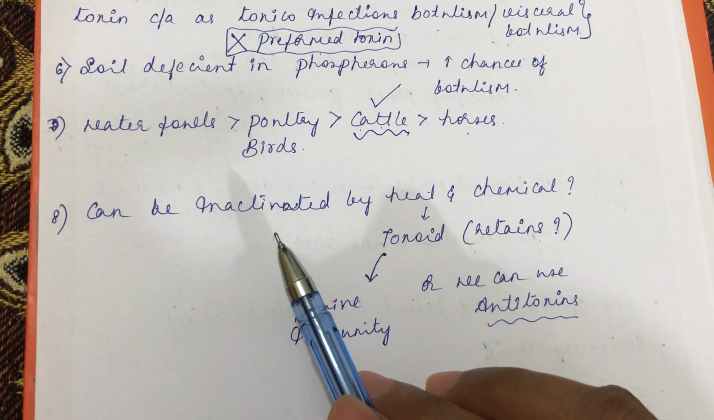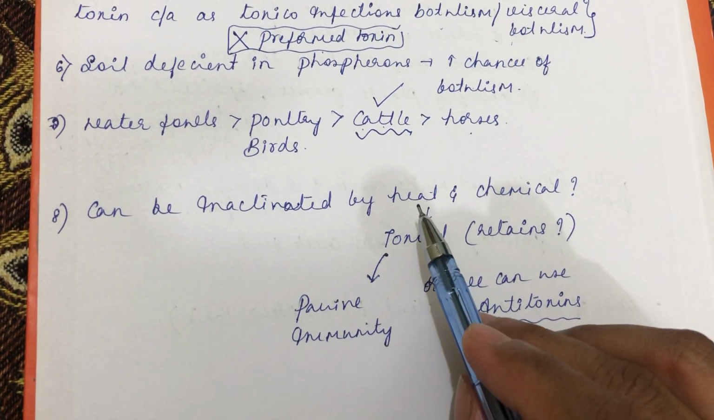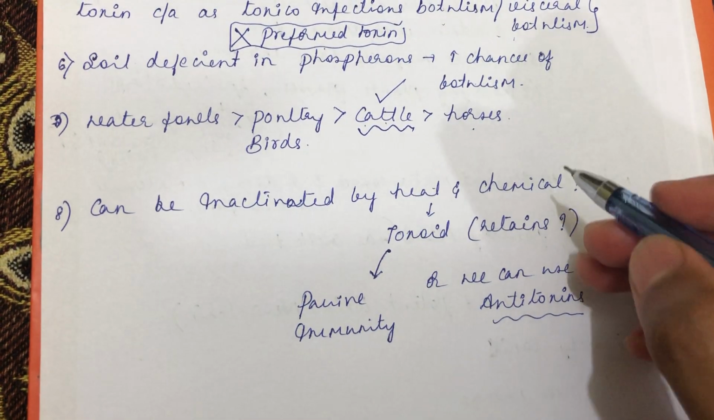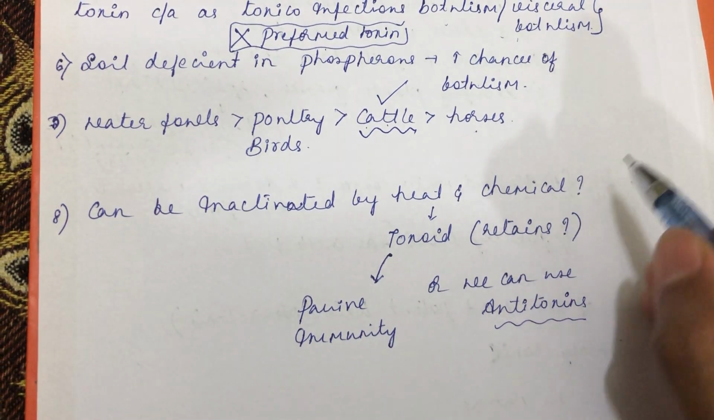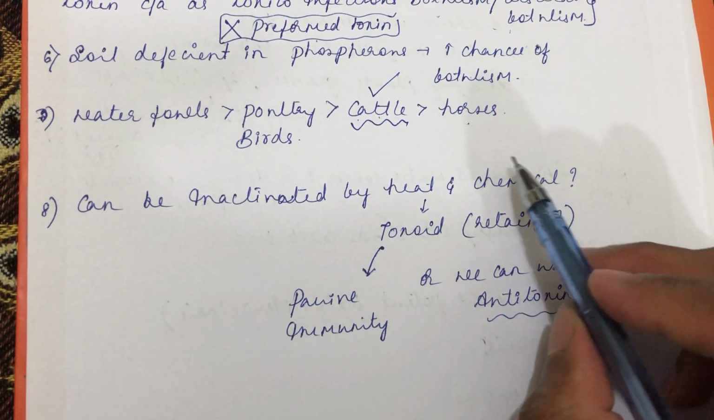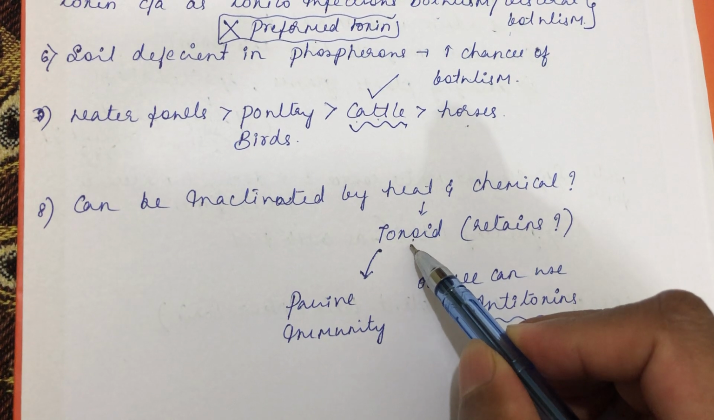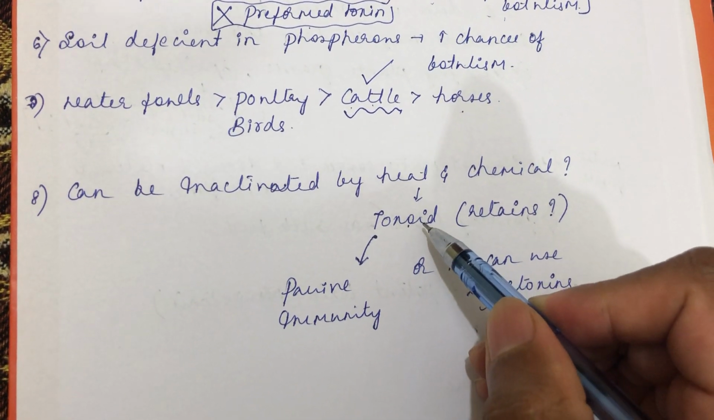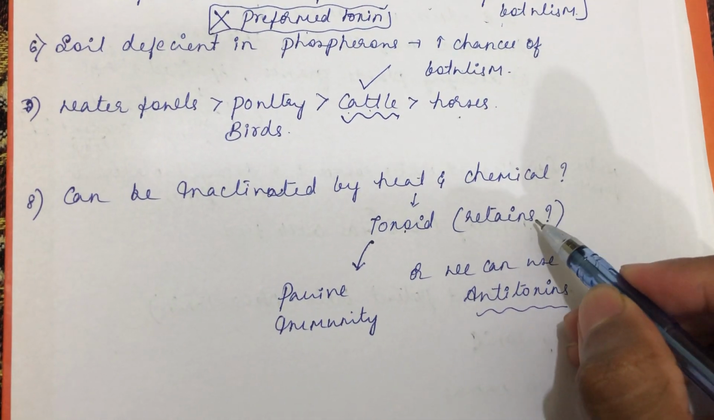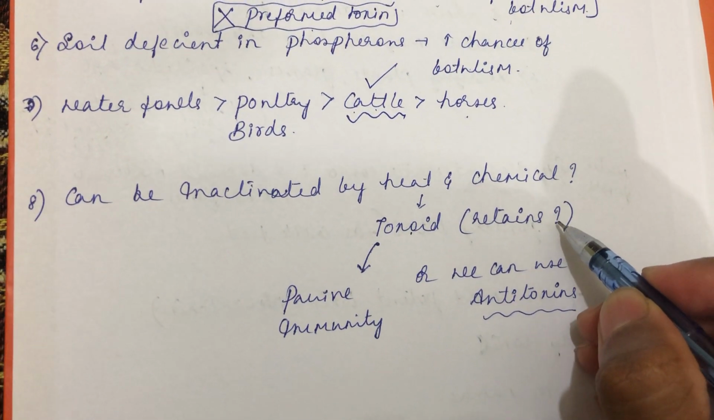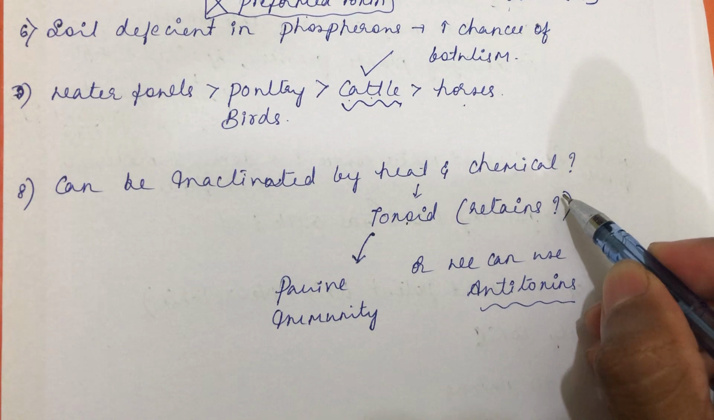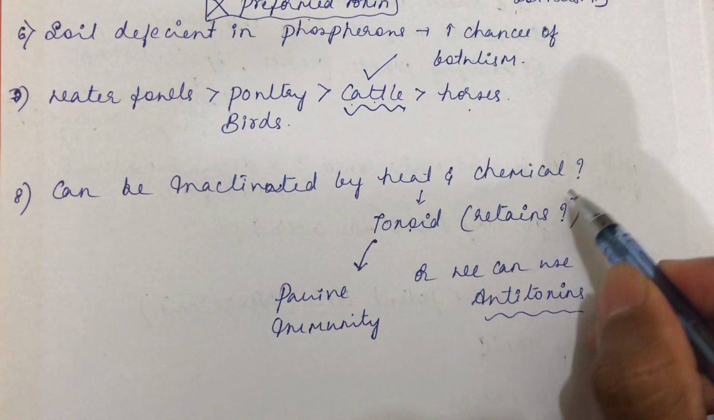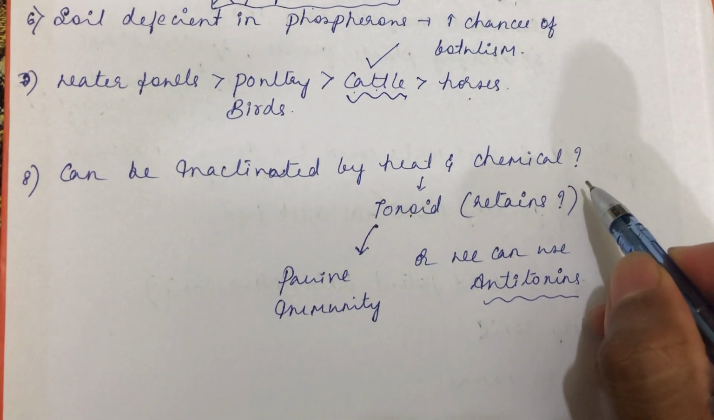And this botulinum toxin can be inactivated by heat and chemical. Which chemical inactivates the botulinum toxin? Generally formalin they use. So the resultant product, we call it toxoid. So toxoid is any toxin that retains, what does it retain? It retains the antigenic specificity, but it has lost the virulence. So lost its virulence, retains the antigenic specificity.